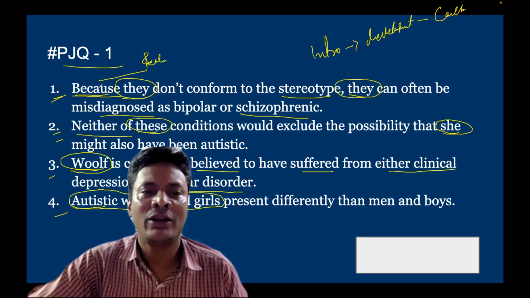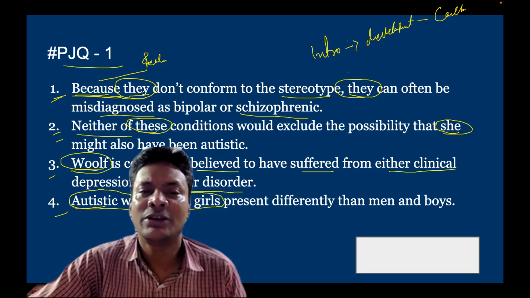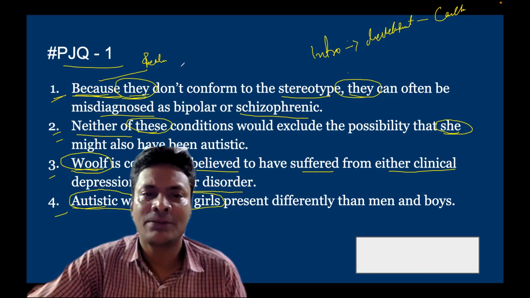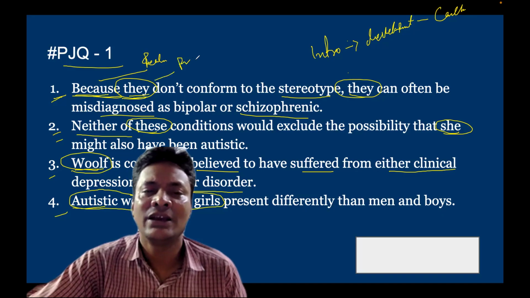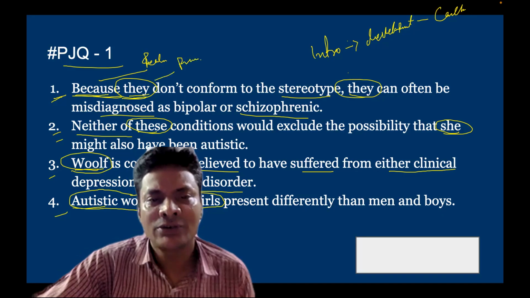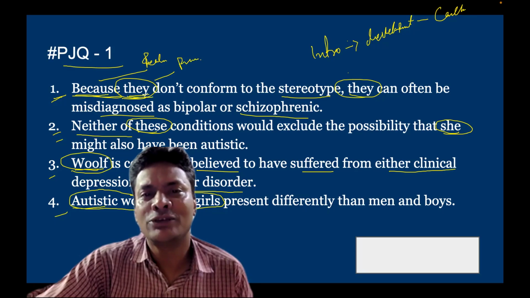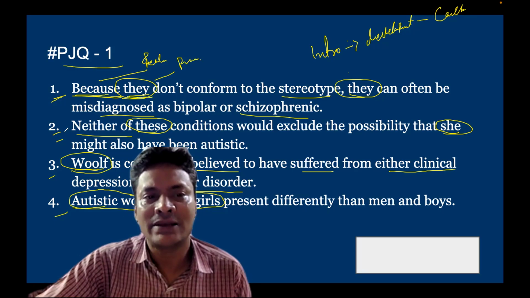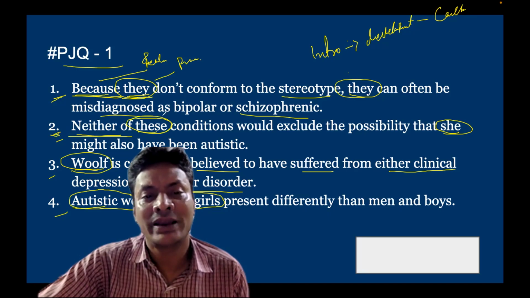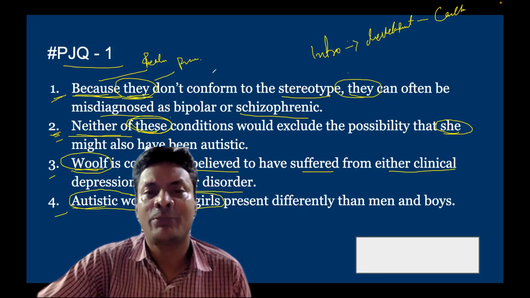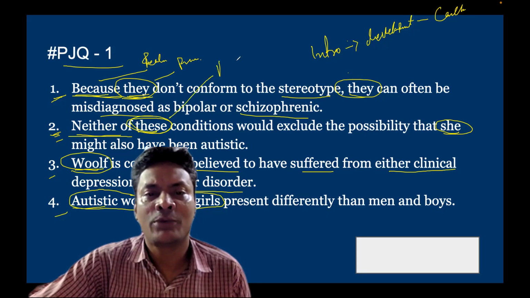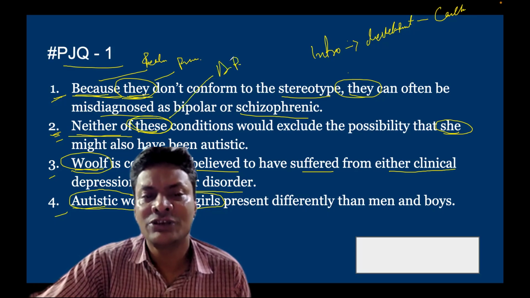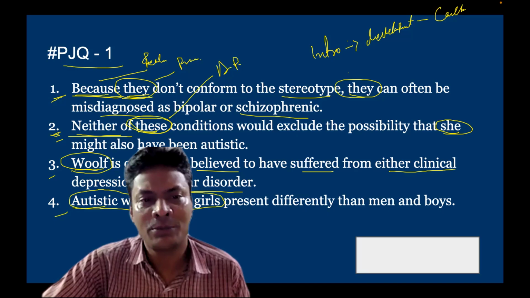So we find out the first sentence, because it's used, which is a reason, and it also introduces nothing but "they don't conform". So "they" is a pronoun which is clearly indicating somewhere a noun is given, and that's why the pronoun will be used after that, isn't it? The second sentence says "neither of these conditions". So again we find a demonstrative pronoun, and this demonstrative pronoun indicates that these conditions mean some conditions which have been pointed.